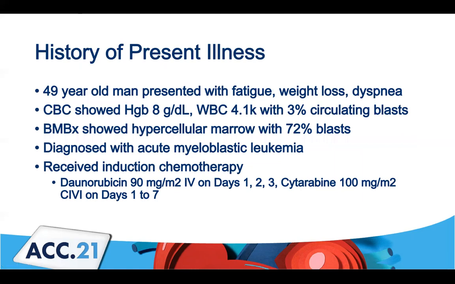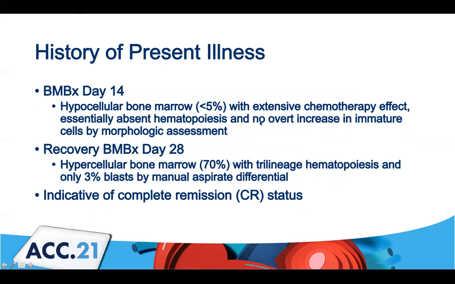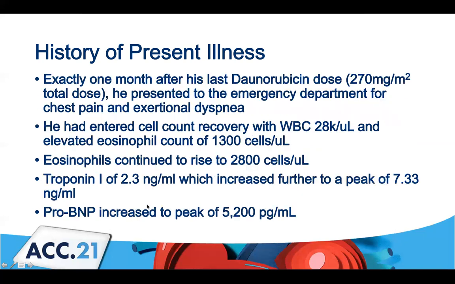So it's a 49-year-old guy who presented to the clinic with fatigue, weight loss, and dyspnea, and was found to have AML by a bone marrow biopsy. He received induction chemotherapy with daunorubicin on days 1, 2, and 3, and cytarabine on days 1 to 7. This is a 7+3 protocol, and he had a good response. His day 28 marrow showed recovery of trilineage hematopoiesis and only 3% blasts, and he basically had achieved complete remission.